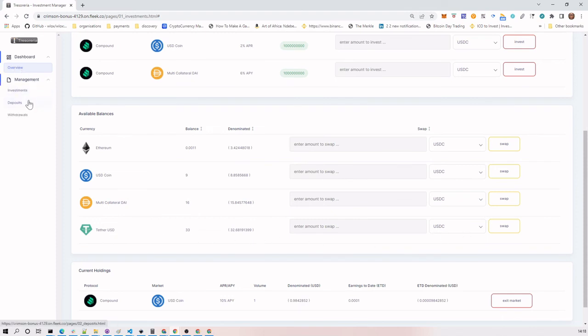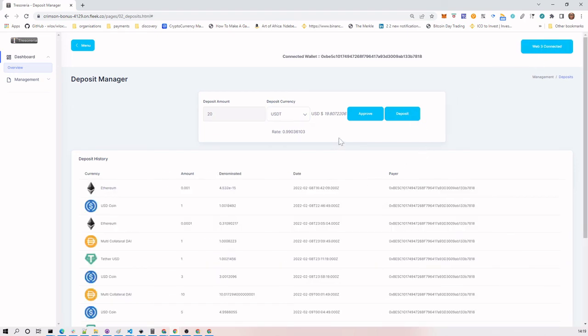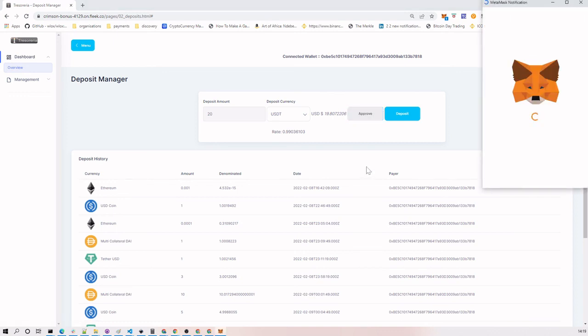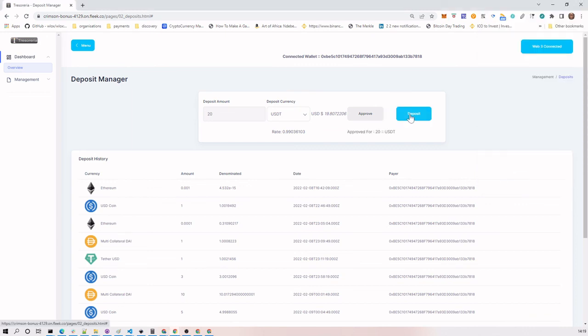Similarly, we can also do deposits, and for those deposits, again, we're using Covalent. So if we want to deploy 20 USDT, connect. We'd first have to obviously approve. We would then deposit.